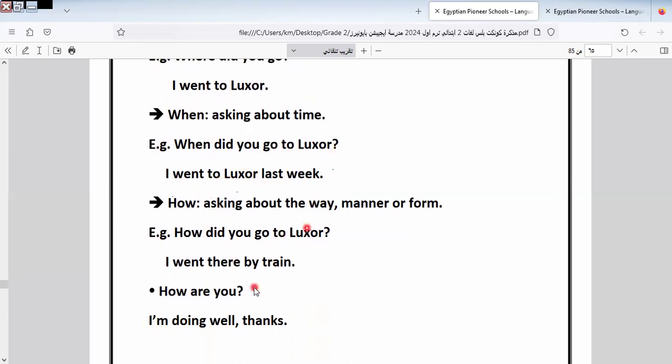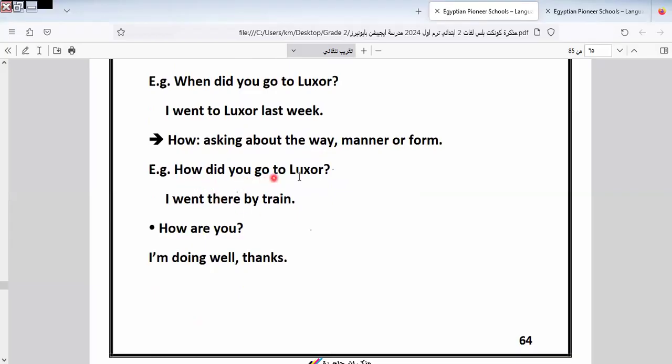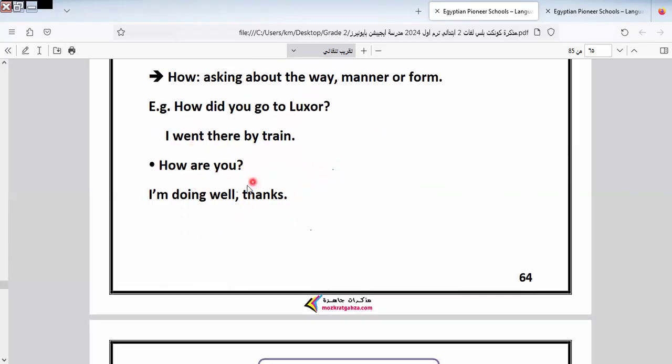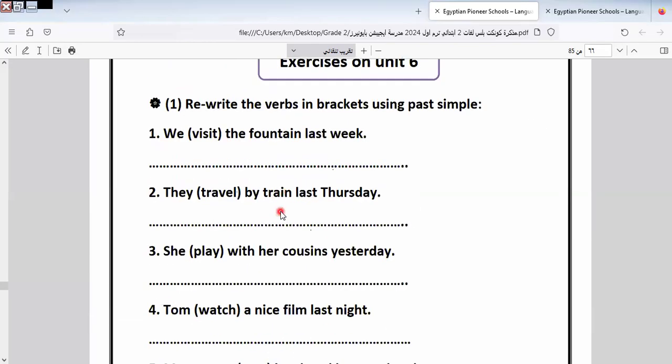I went to Luxor last week. Here it asks about the manner. How did you go to Luxor? I went there by train. How are you? I'm doing well, thanks. Let's continue. Let's go to another one here.